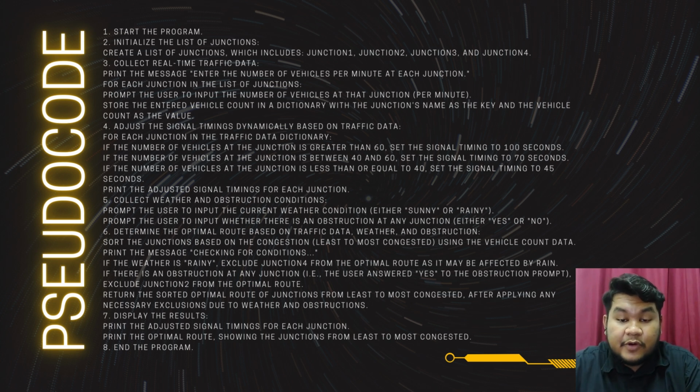Just a brief overview of the pseudocode for this program. We will start off with step one, to start the program. Then we initialize the list of junctions. Third, we collect the real-time traffic data. Fourth, we adjust the signal timings dynamically based on the traffic data. Fifth, we collect weather and obstruction conditions. Sixth, we determine the optimal route based on traffic data, weather and obstruction. Seventh will be to display the results, and eighth is to end the program.